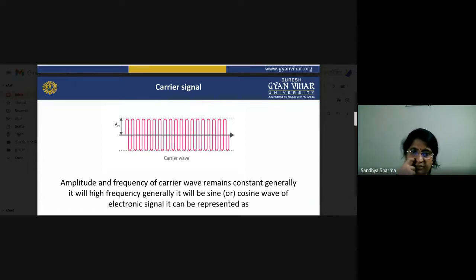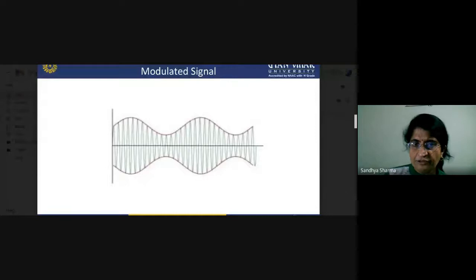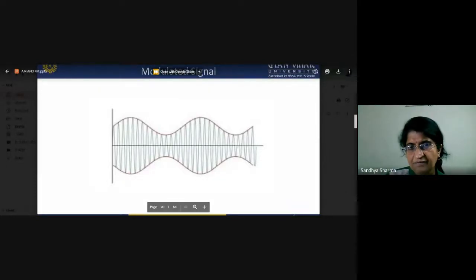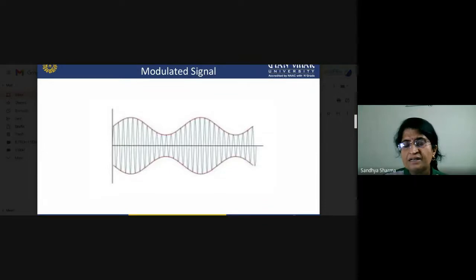Now what will happen? When you superimpose your modulating signal, so just see here, what you have to do? You have to put this signal upon this signal, and now you will receive this type of signal. This is called a modulated signal, meaning after modulation we will receive it. So now your carrier signal will not be constant. It will vary according to the sinusoidal waveform, because of the information signal. So you have to put your modulating signal on the carrier signal.